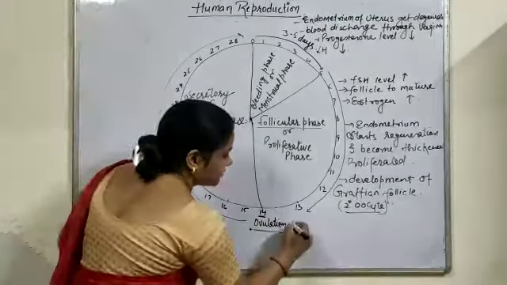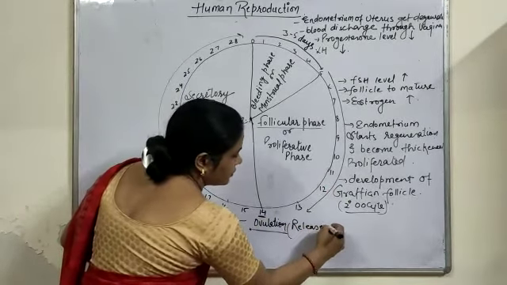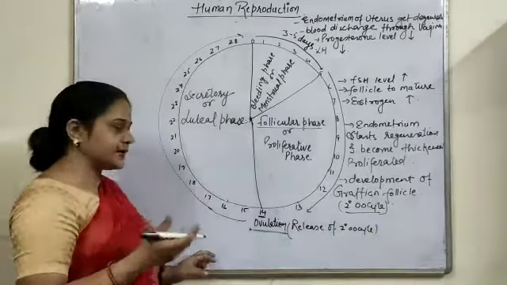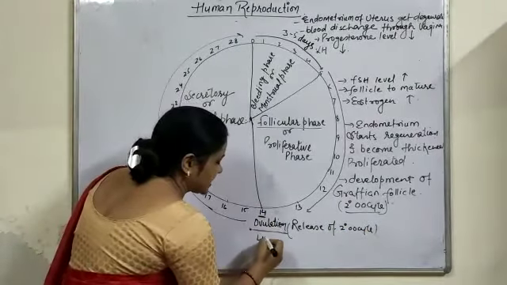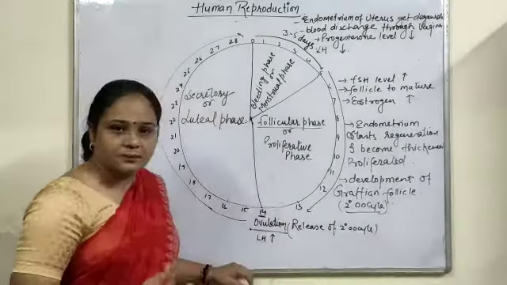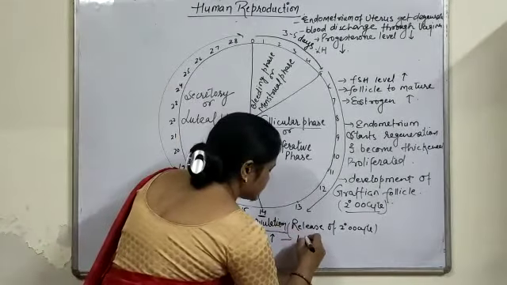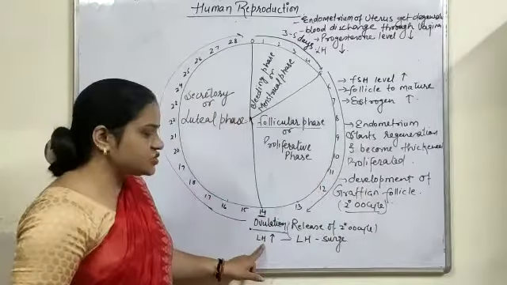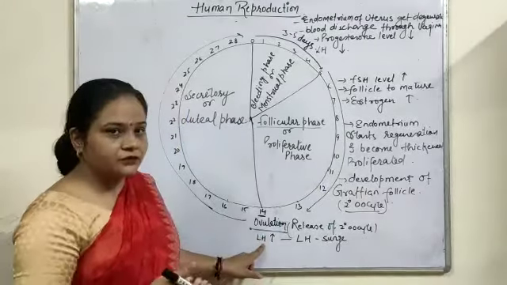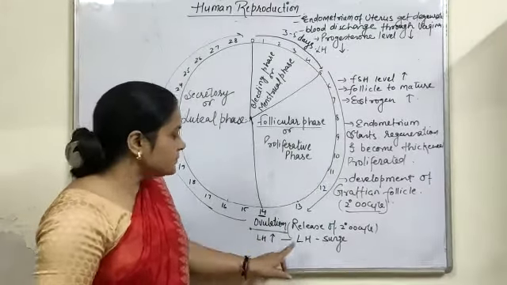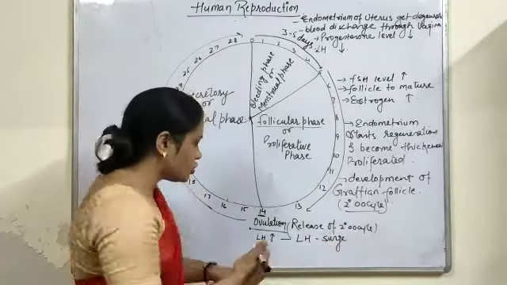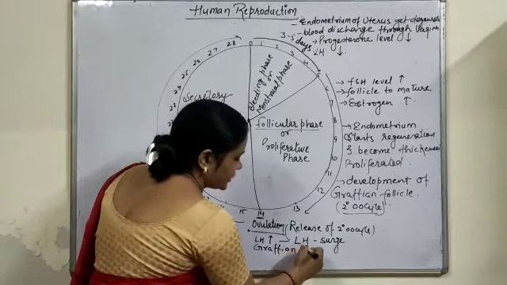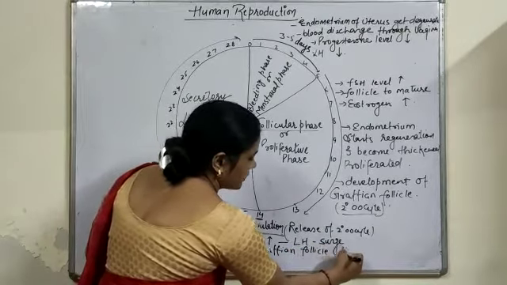Ovulation means the release of the secondary oocyte. This release takes place when the LH level increases in the maternal blood, and this event is known as the LH surge. It means a high amount of LH in the blood. The LH surge causes the Graafian follicle to rupture.